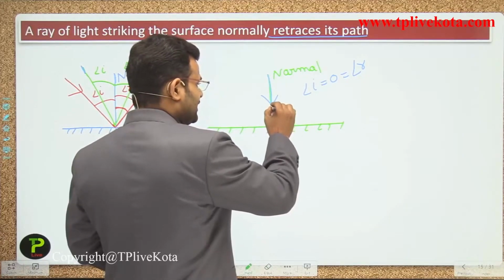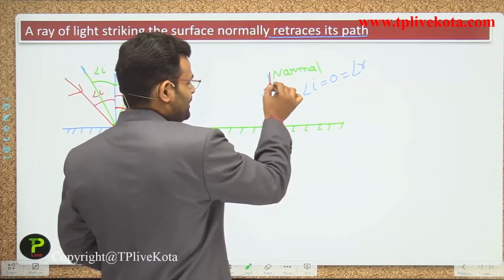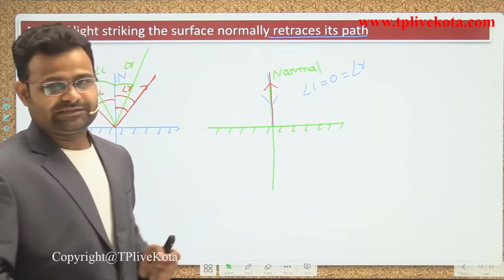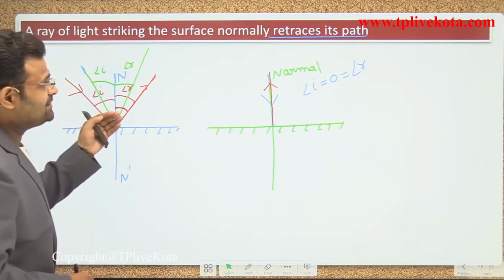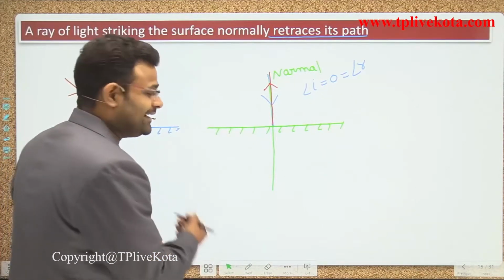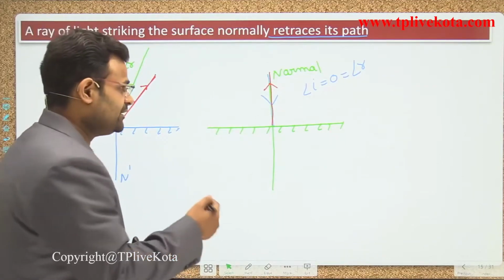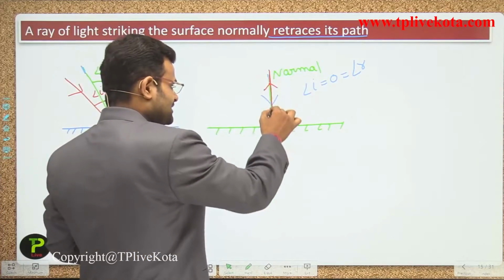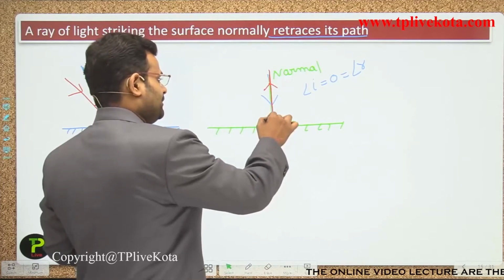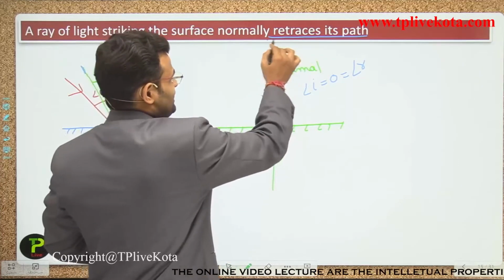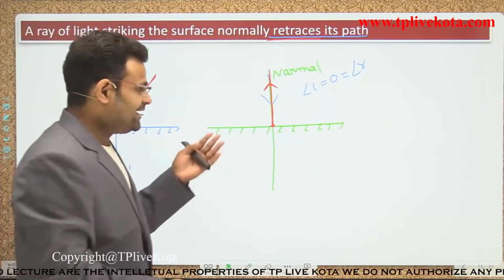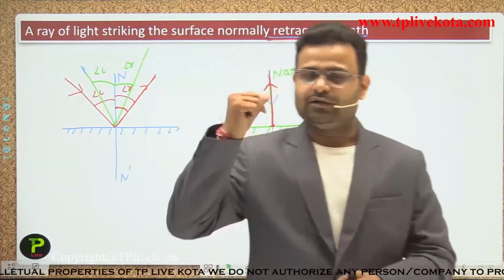When we draw that line in the upward direction, that makes the angle of R equal to 0. That statement says that when the light is striking the surface normally, that is, at a 90-degree strike on that point, then what happens? Light is coming in that direction, and after striking that surface, it comes back and retraces its path. It is coming from the upward direction and, after striking that surface, moves upward again, guys.